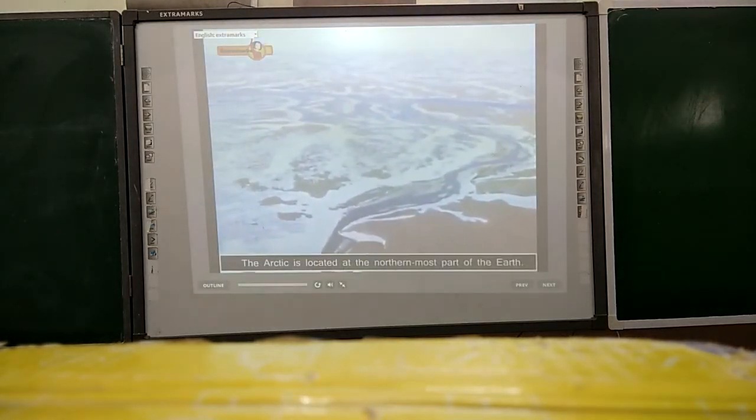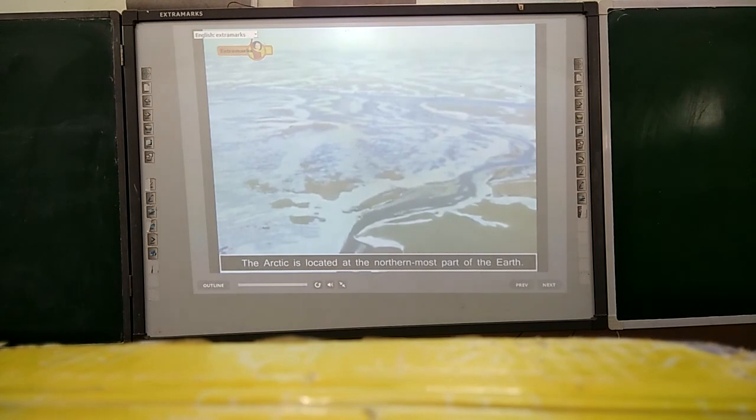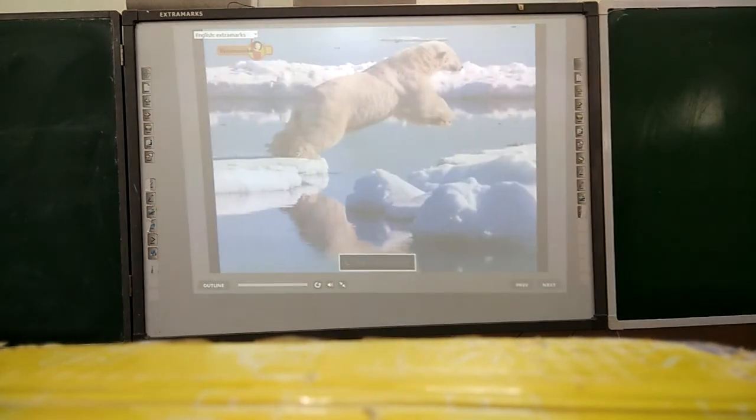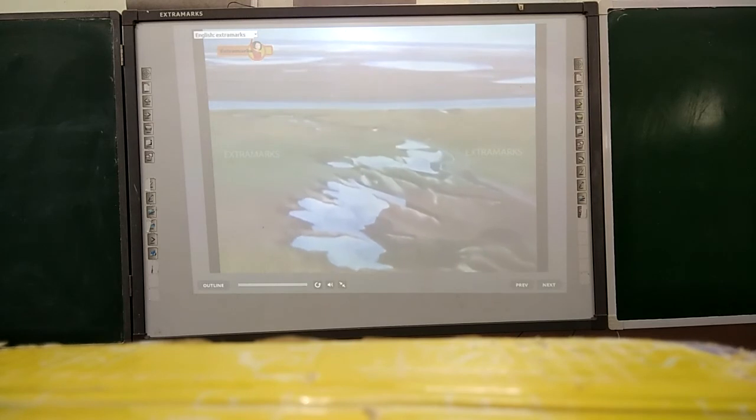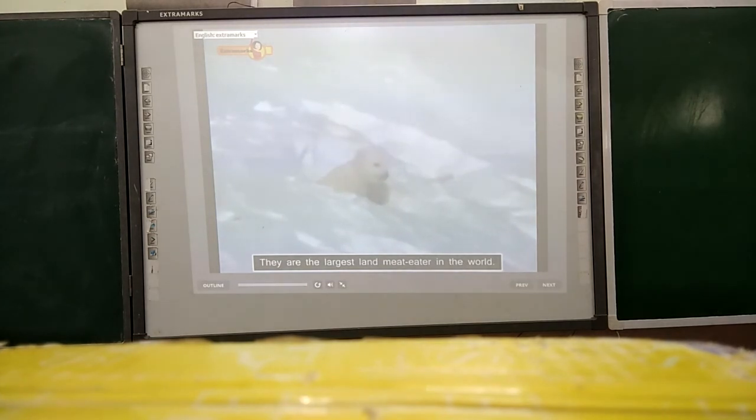The Arctic is a polar region located at the northernmost part of the Earth. The climate is cold in winters and summers. Summer season lasts just 2 months here. However, the short summers see many animals and birds roaming in the Arctic region. Polar bears live only in the northern Arctic, where they spend most of their time on ice floes. They are the largest land meat eater in the world and the largest of the bear family.